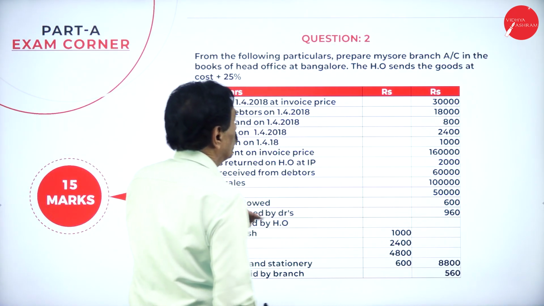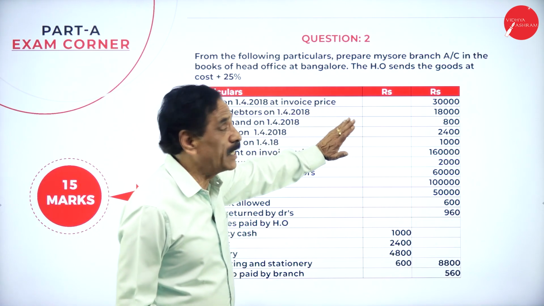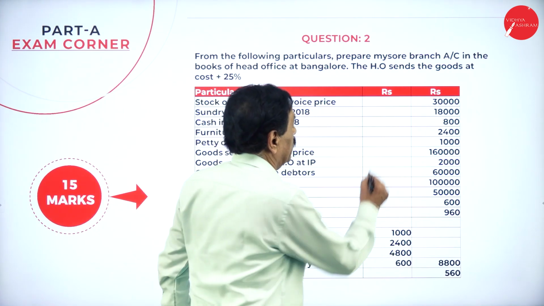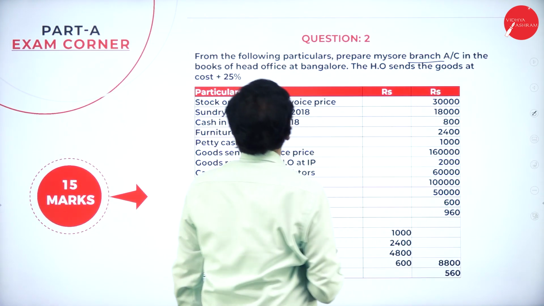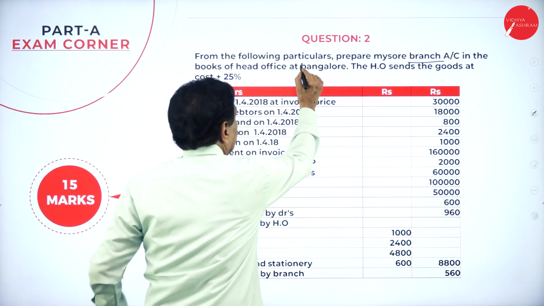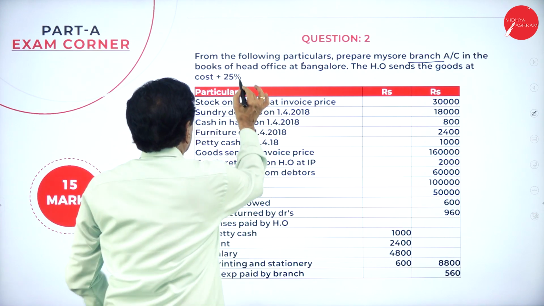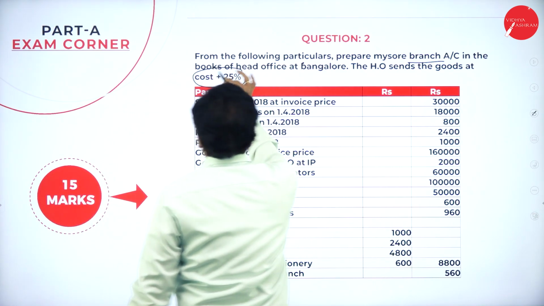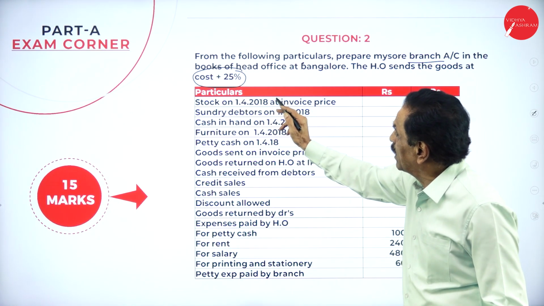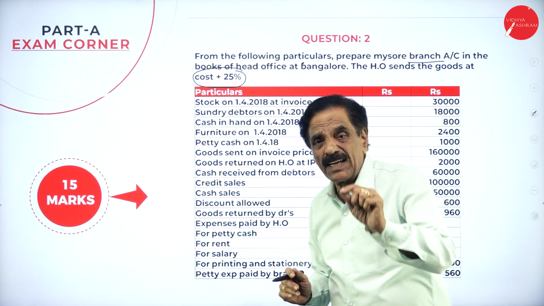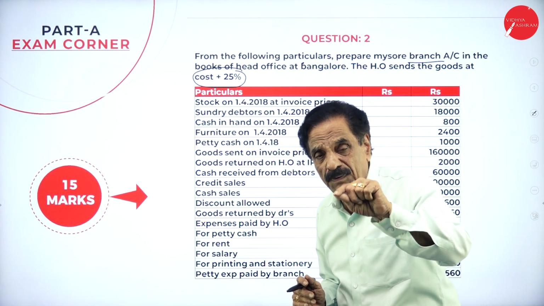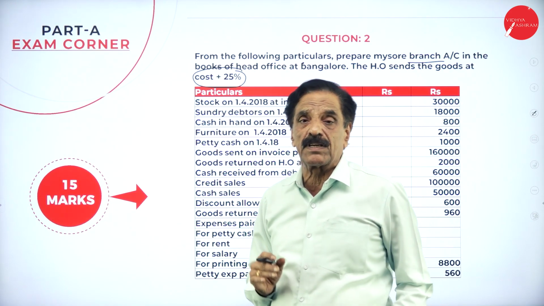The second problem goes: from the following particulars, prepare Mysore branch account in the books of head office Bangalore. The head office sent goods at cost plus 25%. This is most important here. Goods are sent at cost plus 25%. The real cost is 100, profit is 25. 125 is the invoice price or selling price.